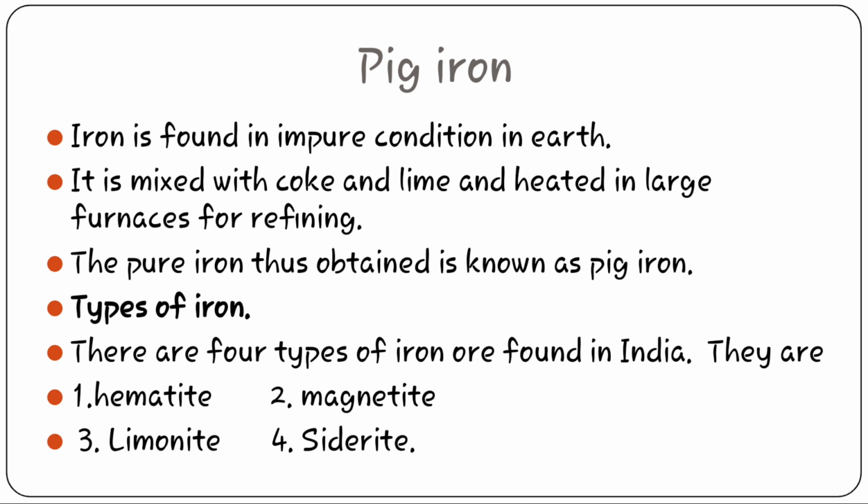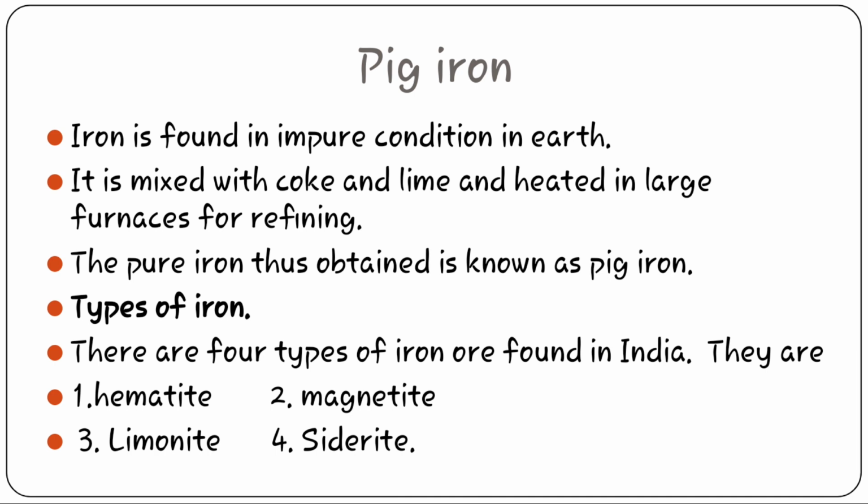Have you heard about pig iron? I hope you have studied pig iron in your science classes. Pig iron is an intermediate product of the iron industry. It is also known as crude iron, which is obtained by smelting iron ore in a blast furnace at a high temperature. Pig iron has a very high carbon content, which makes it very brittle and not useful directly as a material except for limited applications.